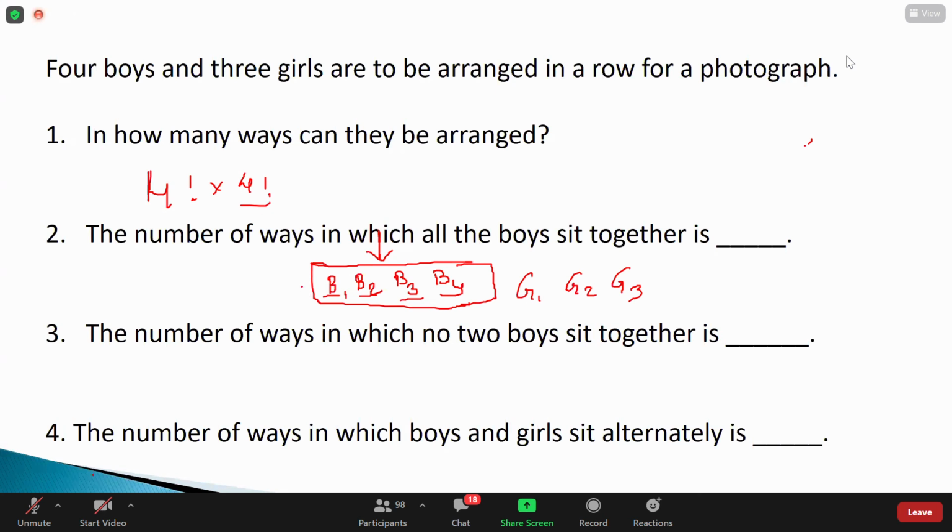Rather than doing it like that, what can you guys remember? Can I take the boys as one quantity here? Yes, this is the second quantity, this is the third quantity, this is the fourth quantity. Guys, remember, the boys are a single entity here and the girls are 3 entities. Total entities, how many are there? 4, sir. Total entities 4 are there.